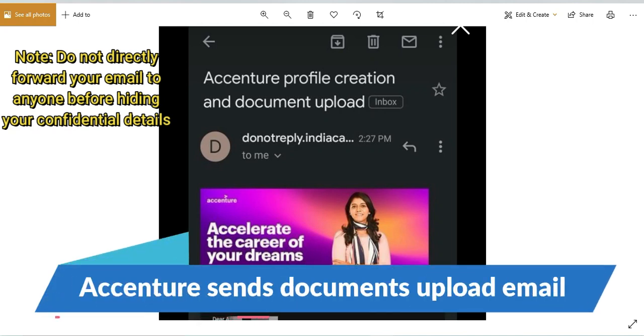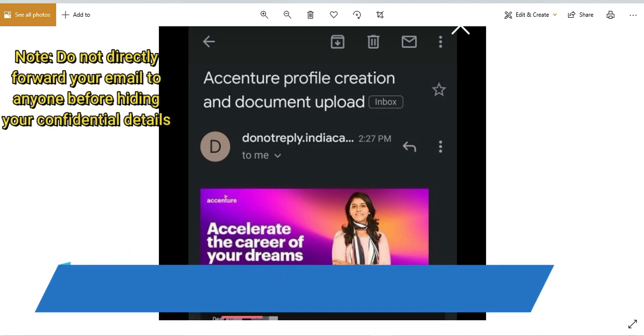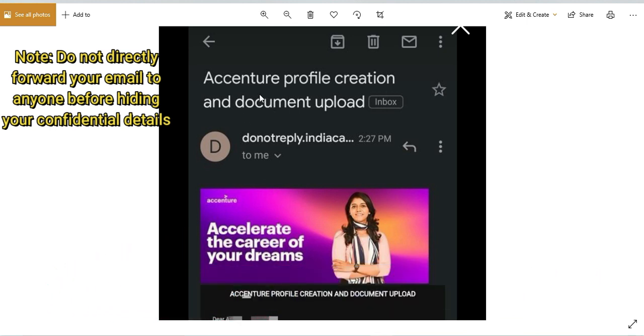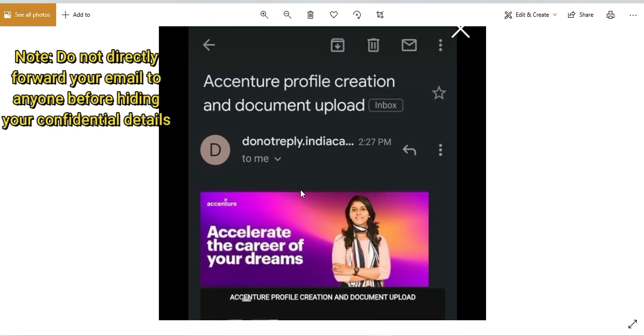So guys, a lot of students have started getting the Accenture email regarding Accenture profile creation and document upload. So yes, this is more or less the selection email, wherein after selection you get this kind of email wherein you have to upload all your documents. So let's discuss in details.